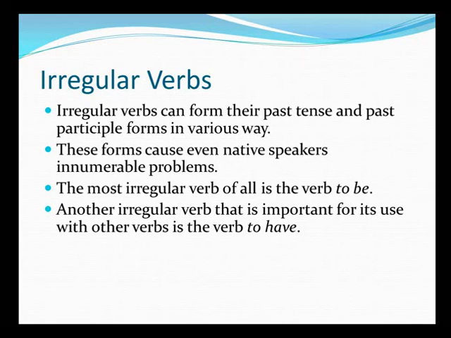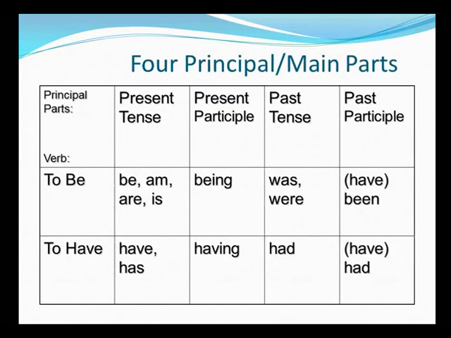So when we are taking to be as the principal verb, the present tense becomes be, or you can also say is, am, are. Present participle form is being when you add ing to it. Past tense, it would become was or were. Past participle would become been. That is the past participle or third form, which would always need an auxiliary verb coming before that.